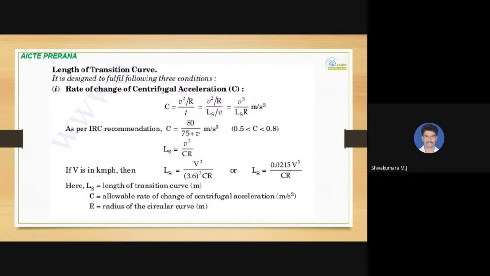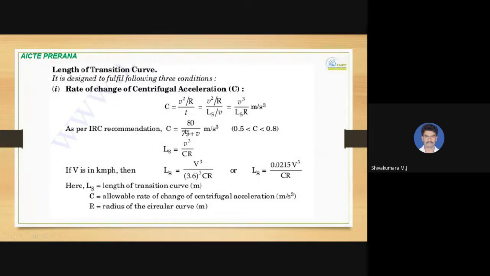So rate of change of centrifugal acceleration is given by C equal to V cube divided by Ls into R, where V is the design speed, Ls is the length of transition curve, and R is the radius of curve. So C is the allowable rate of change of centrifugal acceleration.